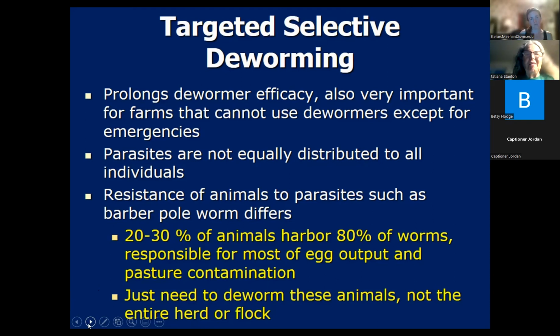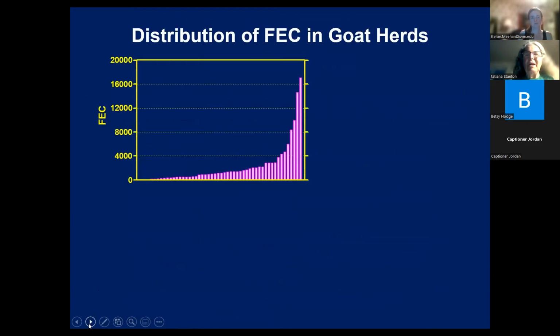So you do need to deal with that problem, whether it's by deworming or getting them onto uncontaminated land or whatever. In this slide, each one of these bars is an individual animal. You've got some individual animals that have more than 16,000 worm eggs per gram, and other animals that barely have any worm eggs per gram. And it's really only these top animals, with super high loads, that need to be dewormed and that are the ones responsible for most of the contamination of your pasture.